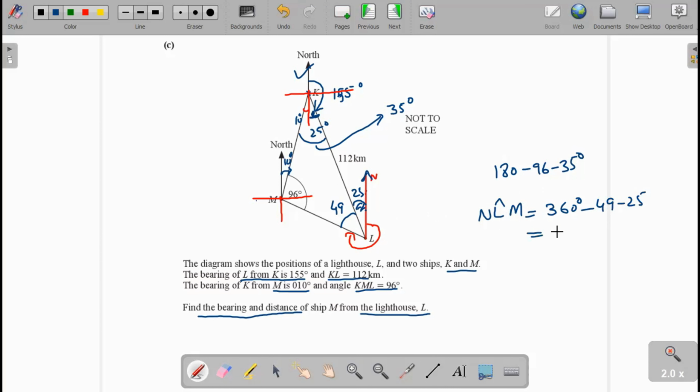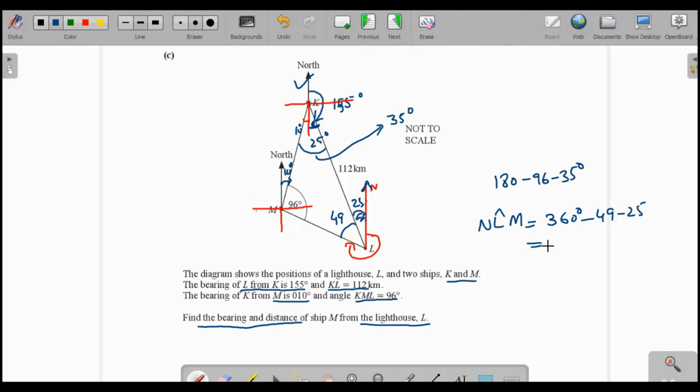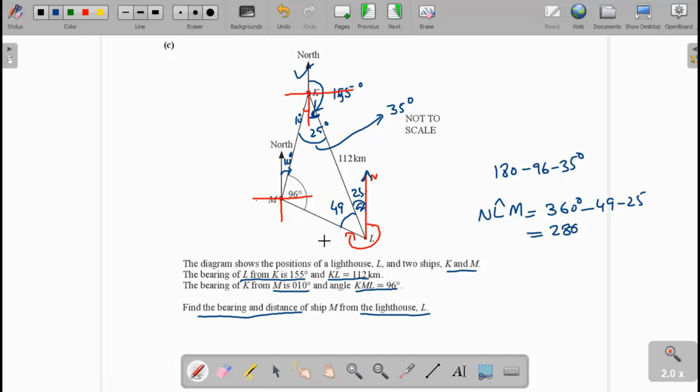That value will be equal to 360 degree minus 49 minus 25, which is 286 degree. This is the 286 degree angle, and this is the bearing of M from L.